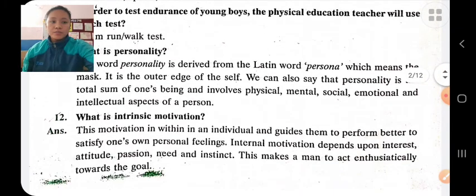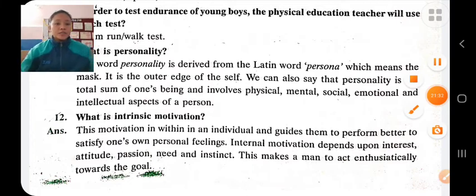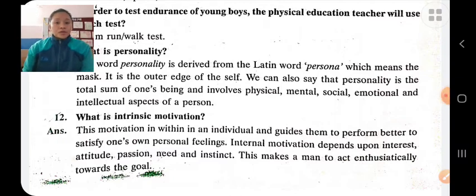What is intrinsic motivation? Motivation is derived from the Latin word mover. Mover means to change or to move. Motivation is a moving force which energizes an individual to do an activity. It is of two types: intrinsic motivation and extrinsic motivation. Intrinsic motivations are those which come from inside of an individual.